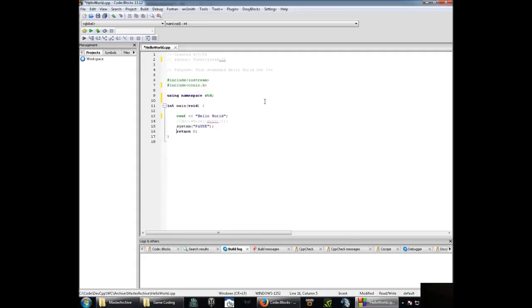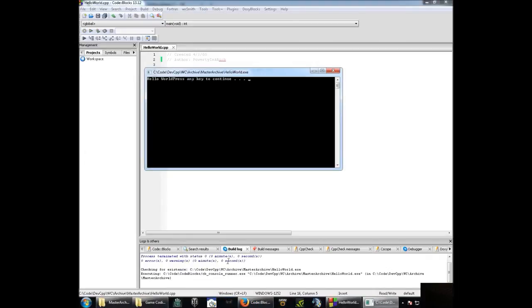So in this one, Control F9, and there we have it down here. Control F10. Hello world, press any key to continue. This is one thing I really like. You can actually write a piece of code that requires no input at all. It does its thing and spits it out. You could recode the same thing a second way and run it to see what the timing is. And I absolutely dig this.